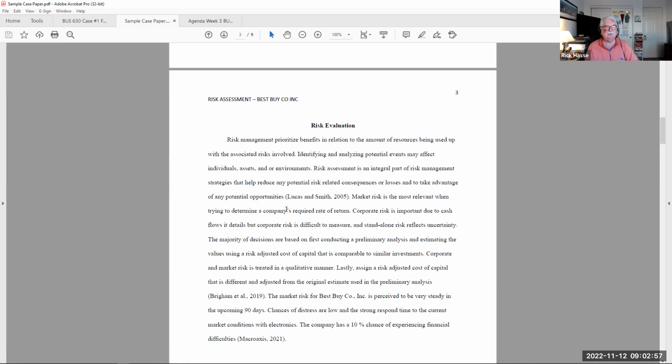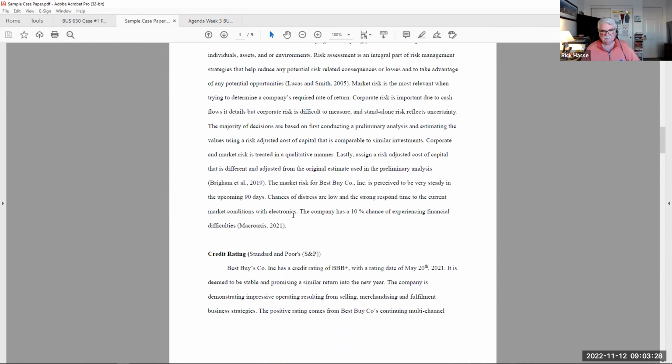Now, some of you have asked me, Mr. Hassey, do I include these calculations in the paper? Well, you can, but also you can put in an exhibit in a spreadsheet, and you can post 2 files. One will be your paper. The second will be your spreadsheet showing all the calculations, and call that, let's say, exhibit 1, and then you refer to that exhibit in your paper, showing me the details of that analysis. However you want to do it, as long as I can see the calculations and the numbers.